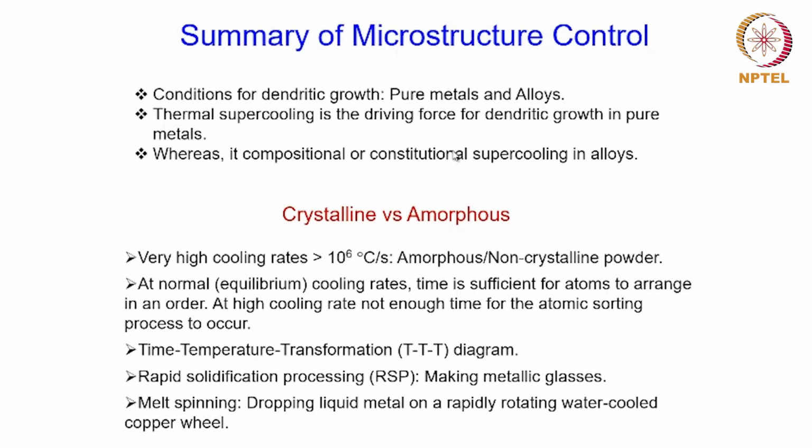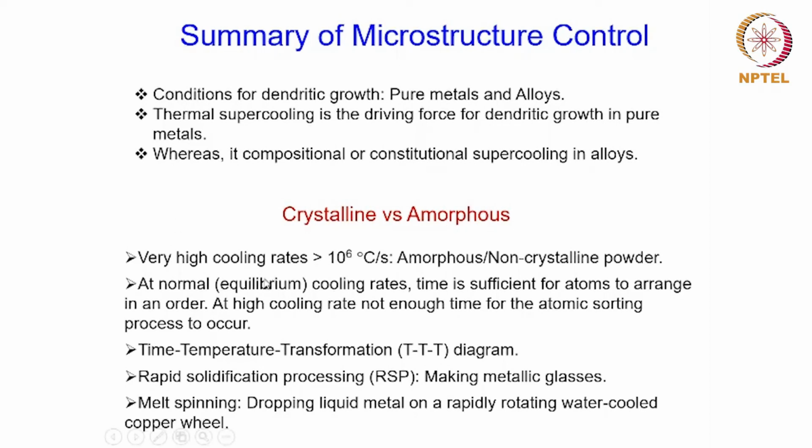Okay. Now, apart from this transition or this shifting between dendrite to an equiaxed kind of microstructure, there could be also a shift between crystalline and amorphous structure when you talk about the internal structure in terms of the crystal structure of the material.